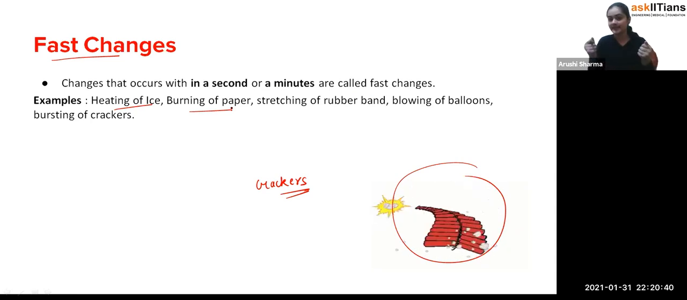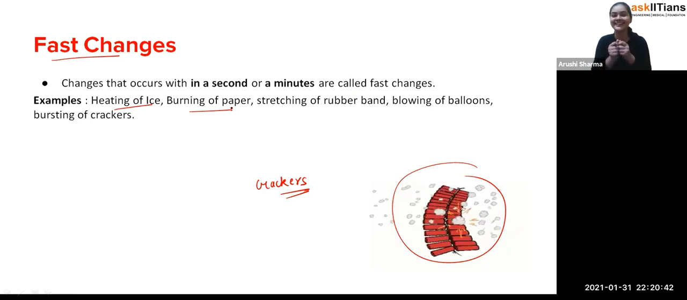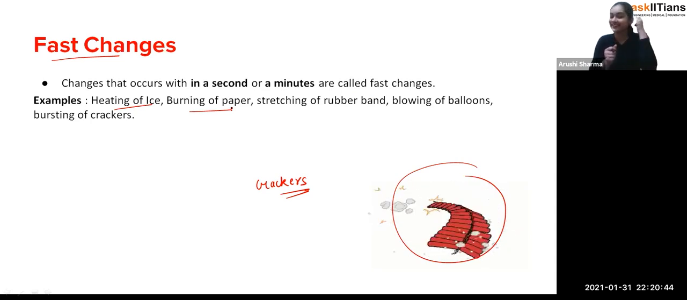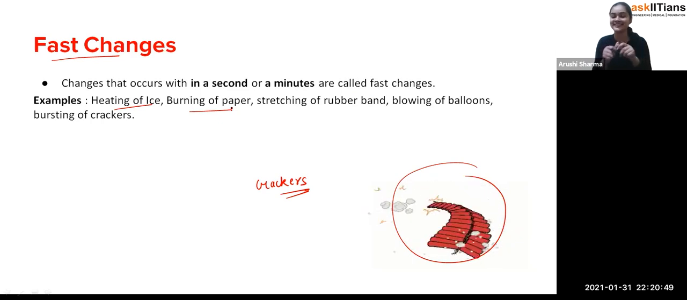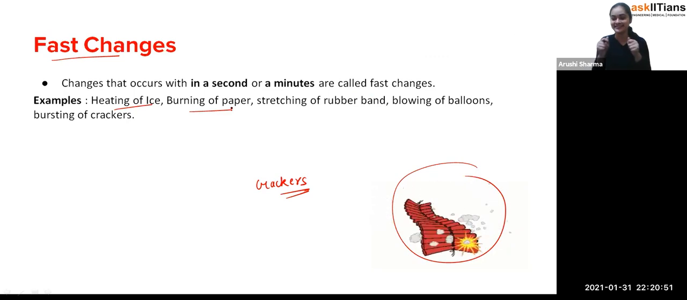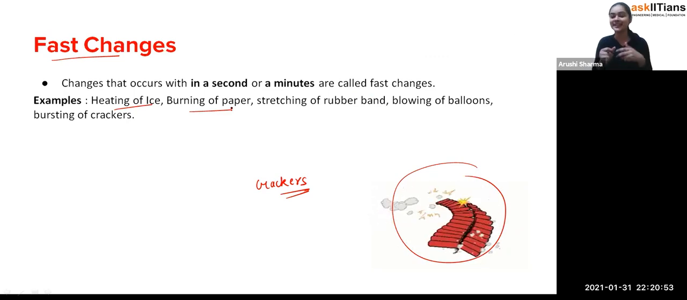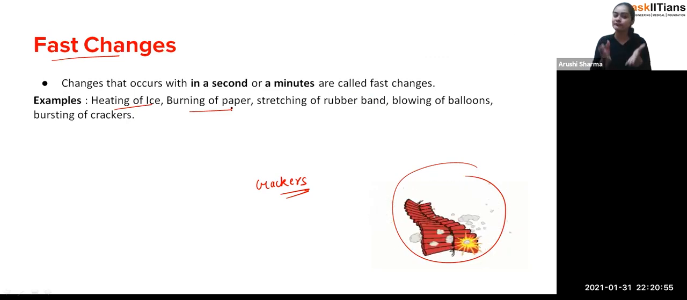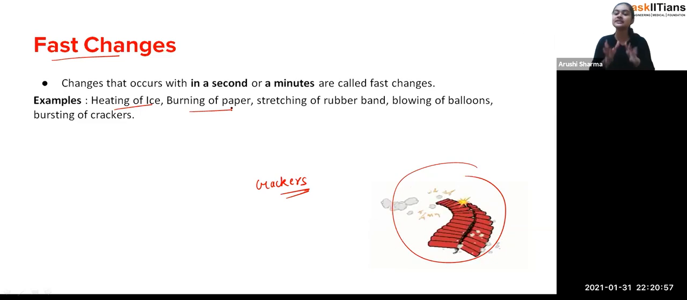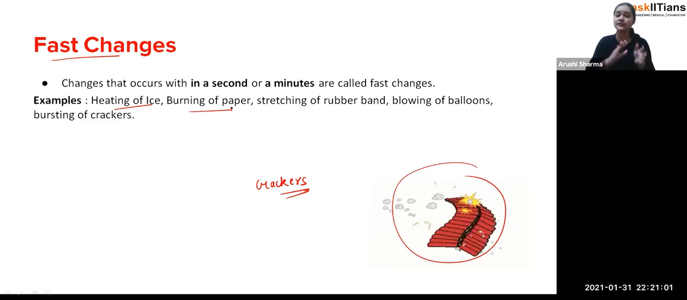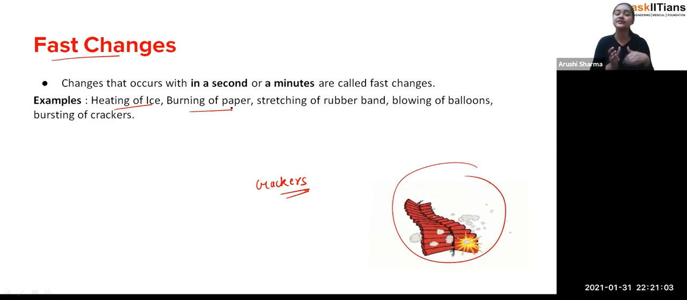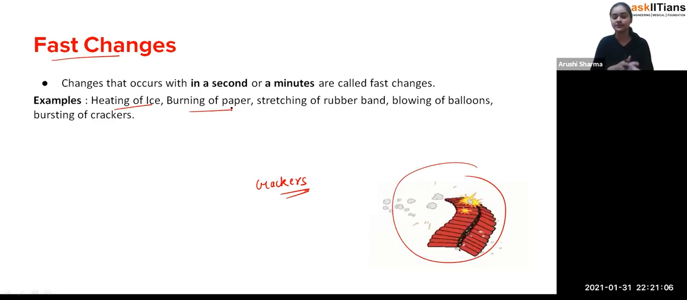Stretching of rubber band. Actually, right now I'm wearing the rubber band, otherwise I'd remove it and show that yes, stretching of rubber band is a very fast change. But you can also do that, you can stretch your rubber band and you'll come to know that it's a fast change. Blowing of balloon, bursting of crackers. So students, the changes that just take a second or a minute to convert from one form to another form, we call them fast changes. Okay.